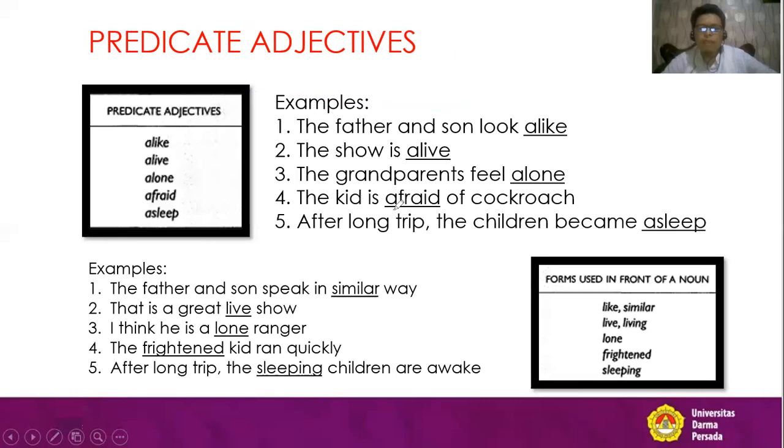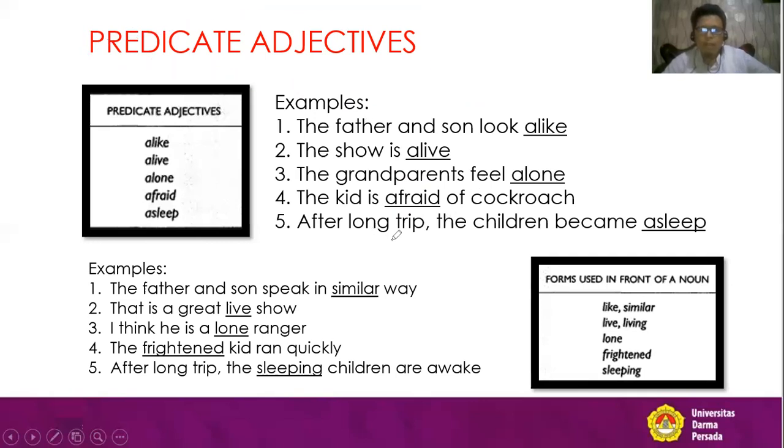The kid is afraid of cockroaches. Afraid is put after is. Is is a to be, and this is a linking verb. So afraid is correctly positioned, so we call it a predicate adjective.